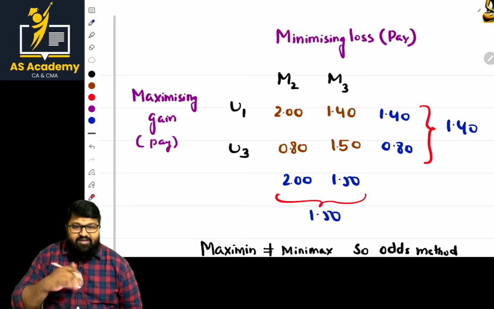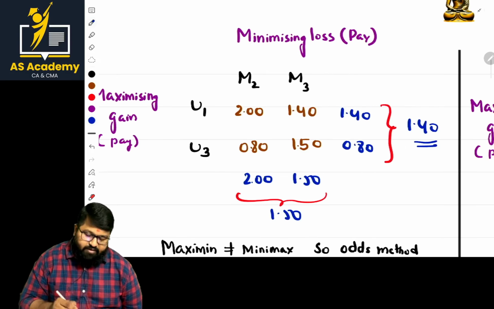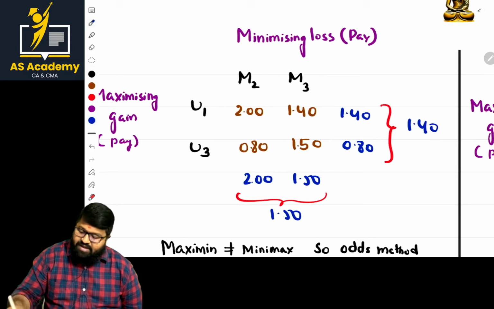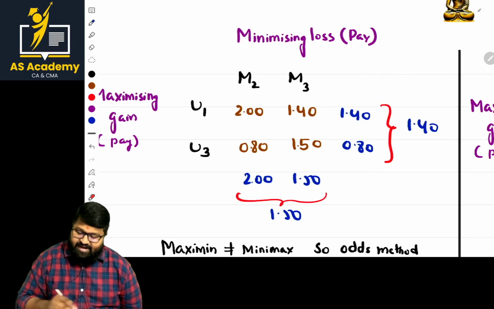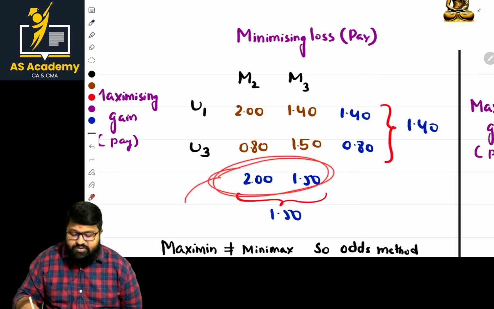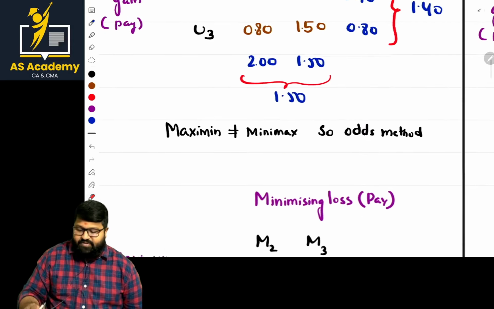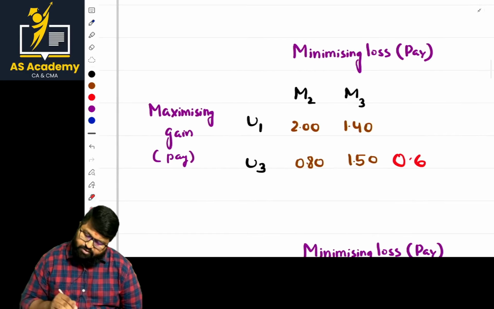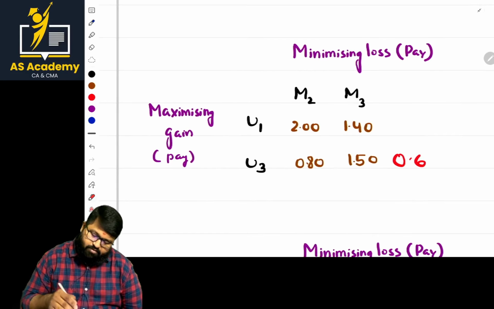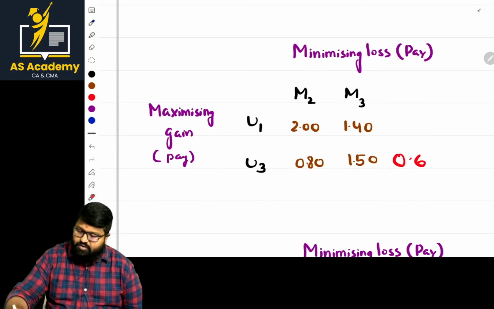1.50. Are they equal? This is known as what? Maxi-min. From the minimum values, we have taken the maximum value, and here, from the maximum values, we have taken the minimum value. Is it clear? So, the odds method. In the case of the odds method, it is just 0.6, not required. No, I said I will solve that part now. Let us solve that part once.